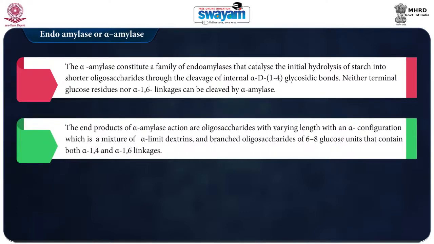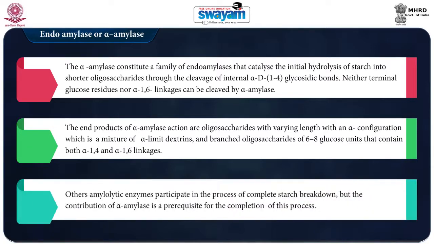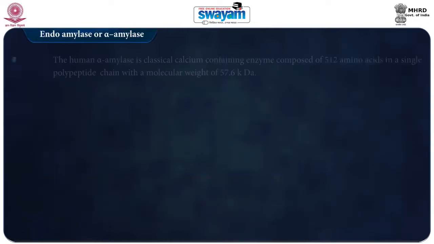The end products of alpha amylase action are oligosaccharides with varying chain length with an alpha configuration, which is a mixture of alpha limit dextrins, branched chain oligosaccharides of 6 to 8 glucose units, which may contain both 1,4 and alpha 1,6 linkages. Other amylolytic enzymes participate in the process of complete starch breakdown later on, but the contribution of alpha amylase is a prerequisite for the completion of this process.